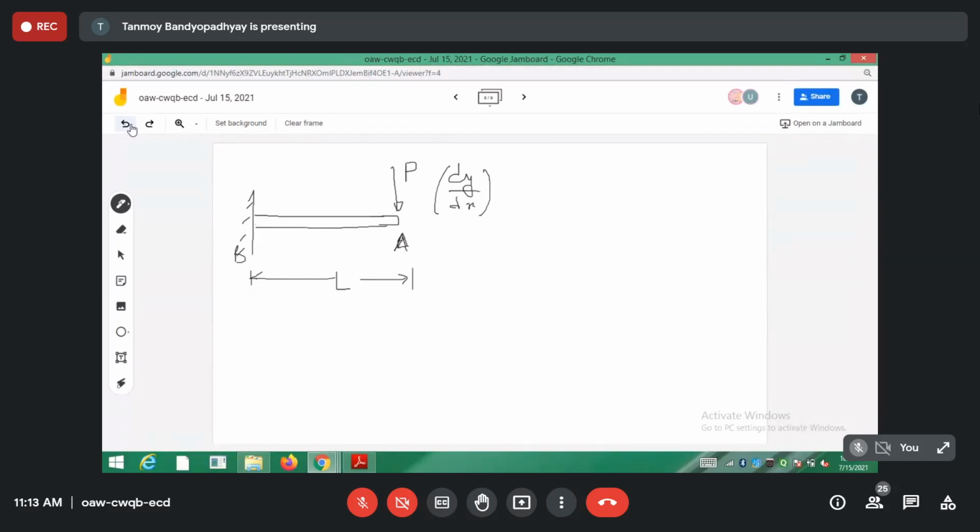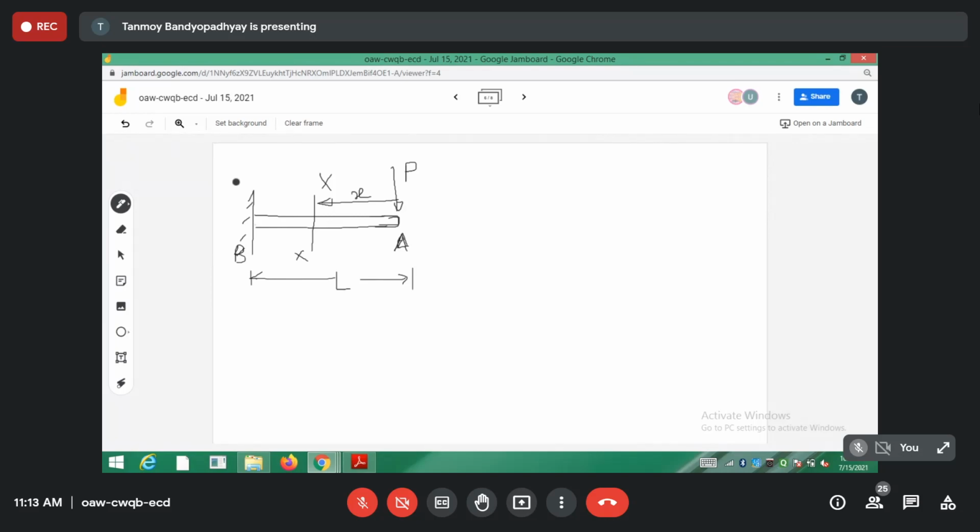So we have to take a cross section. Just write down, we assume a cross section XX. We take a section XX at a distance of small x from the free end of the beam. You can take it from the left end also, but for that you have to find out the resisting moment at the point B and then do the calculation. So better take it from the free end, because the free end has no resisting moments and all.